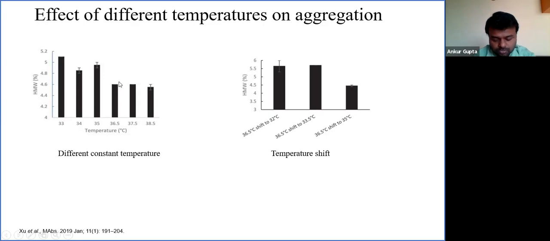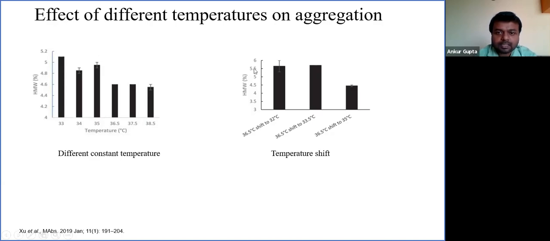This is a typical challenge where high molecular weight species are produced in a culture. This is a typical problem we face, that a high molecular weight species is getting generated, and with the use of temperature, we are able to modulate the percentage of this species. However, the effect of temperature varies from molecule to molecule. In this case, higher temperature is leading to lower high molecular weight species.